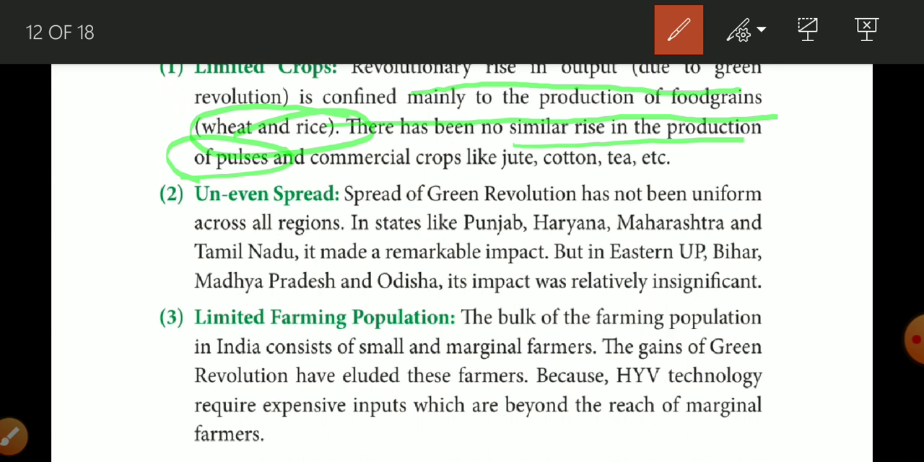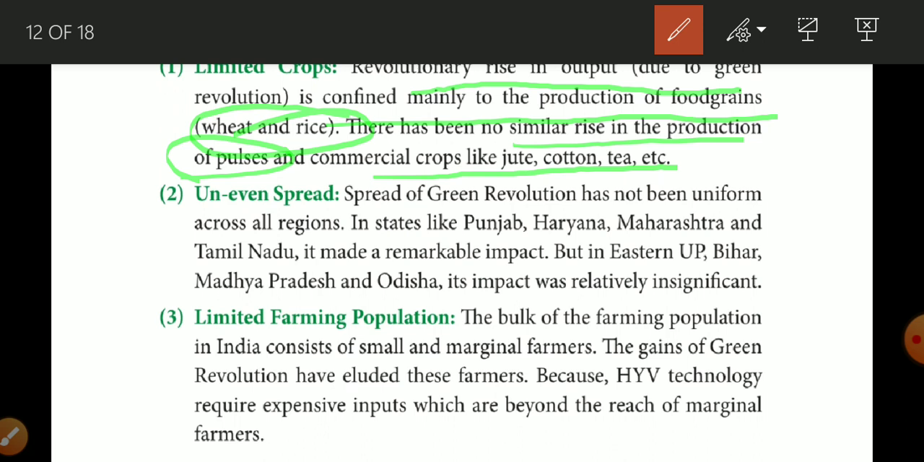Now commercial crops like jute, cotton, and tea are also not benefited because of the green revolution. It means the green revolution is restricted to wheat and rice. There is only an increase in the production of wheat and rice. So this is the limitation.